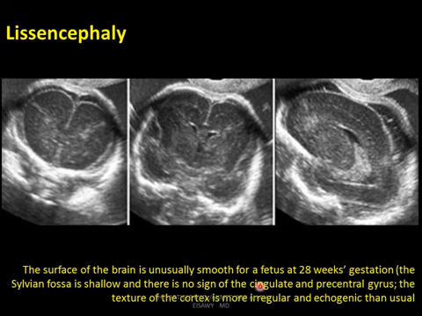Agyria, in a fetus at 28 weeks gestation: the sylvian fossa is shallow. There is no sign of the cingulate gyrus and precentral gyrus. The texture of the cortex is more irregular and echogenic than usual. Lissencephaly, agyria. We feel that the surface of the brain is smoothed out. No gyral features as we know it normally.